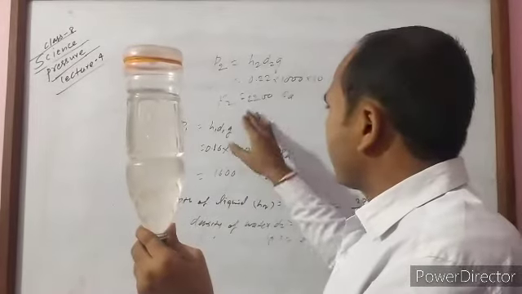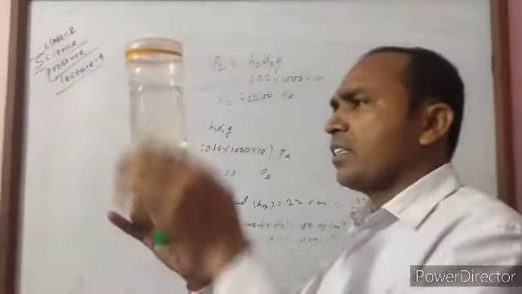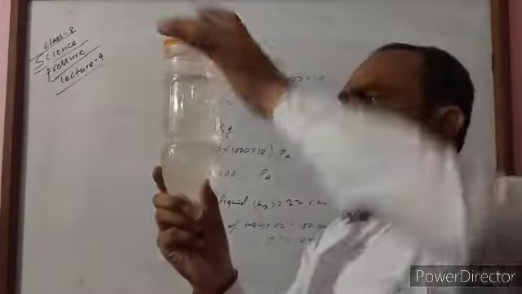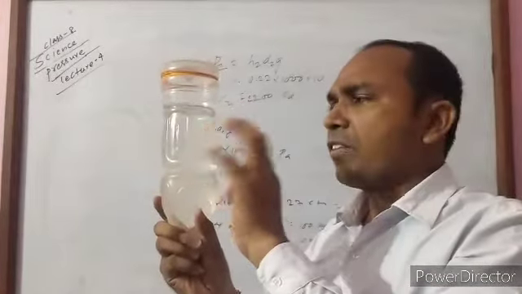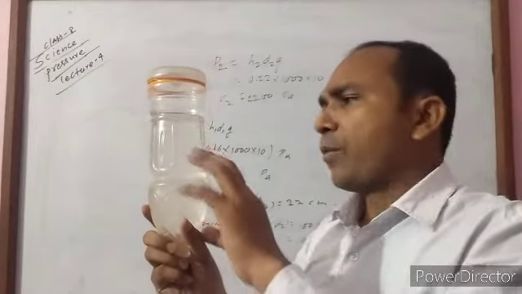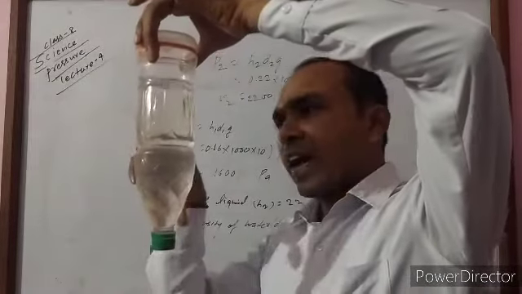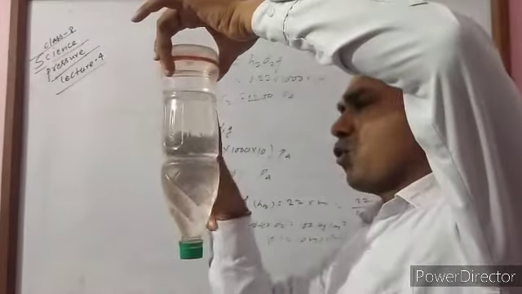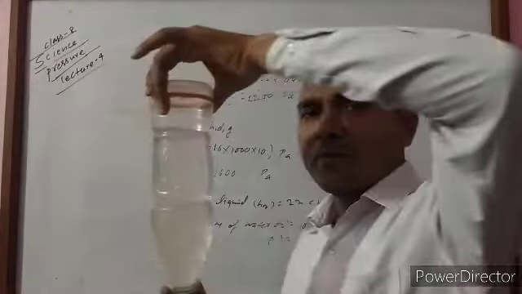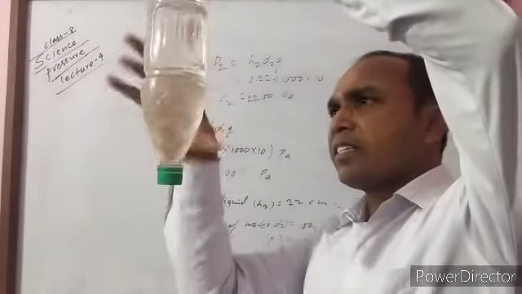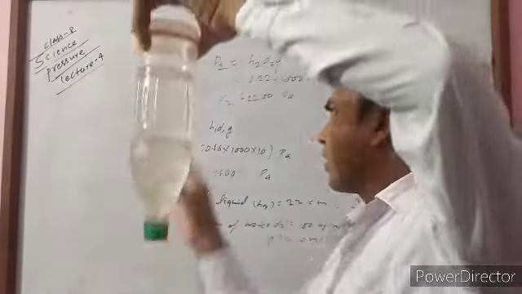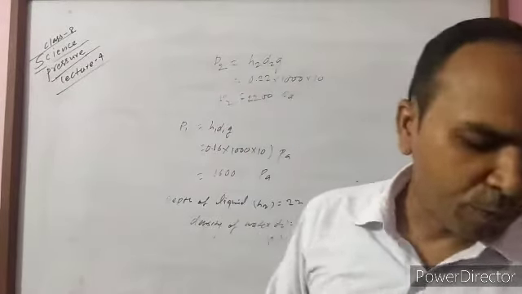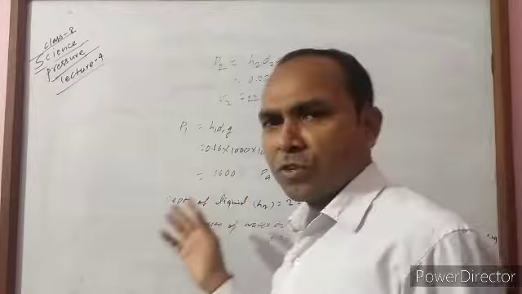In the second condition the pressure becomes more, but the liquid and its density are the same. Only the height of the liquid column varies, and when the height varies, the pressure differs. In this condition the height of the liquid column becomes more, so the pressure becomes high. In this way we can prove that as the height increases, the pressure also increases.